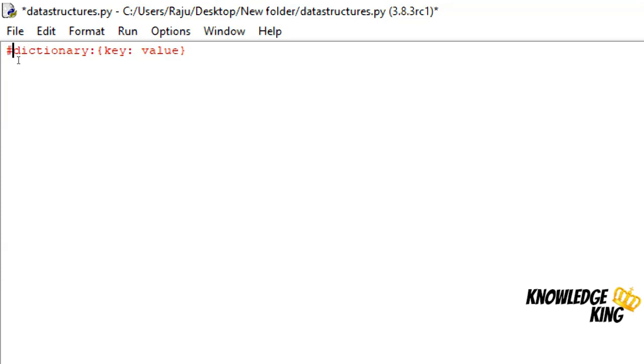We can assign a dictionary directly, like A is a dictionary, and values like 1 as the key with the value 1, and 2 as the key with the value 2.